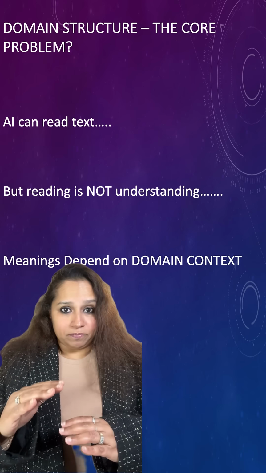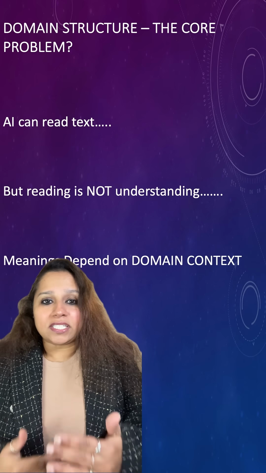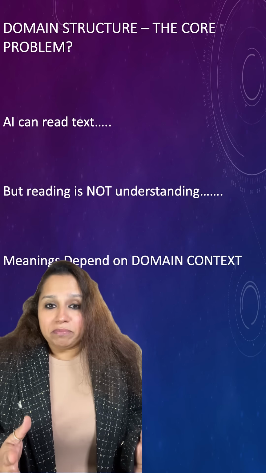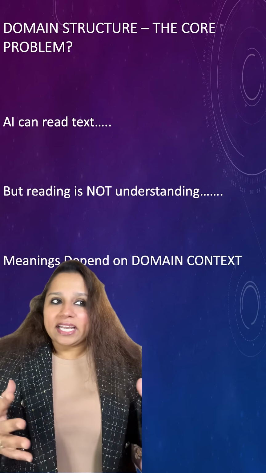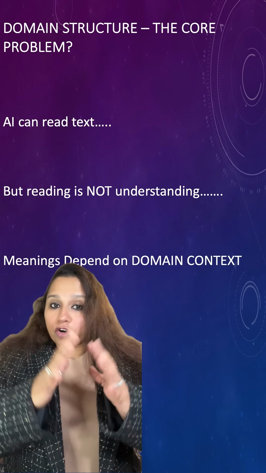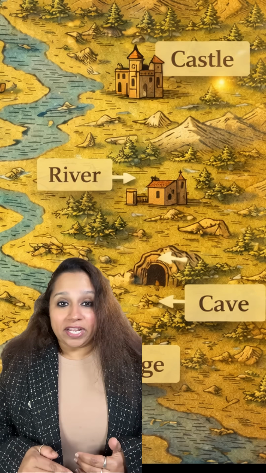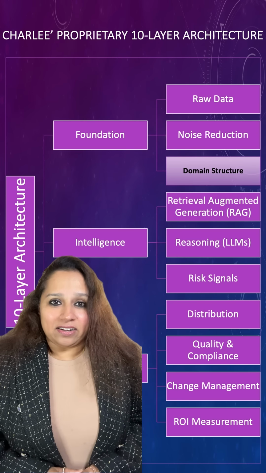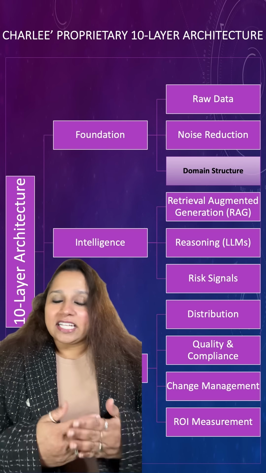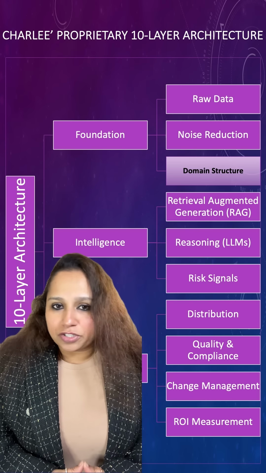Without structure, the model just reads text. With structure, it starts to understand what these words actually mean in that domain. Building domain structure is like creating a legend for a complex map. Without it, you only see symbols. With it, you start to understand the terrain. That's why domain structure is a dedicated layer in our architecture. This is where insurance fluency has to be engineered, not assumed.